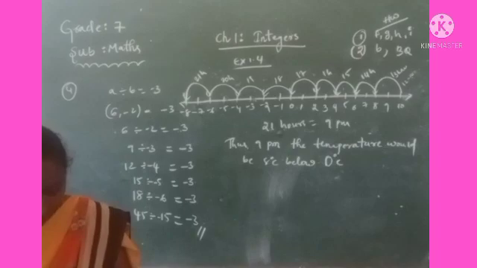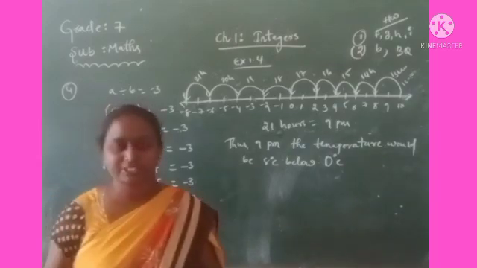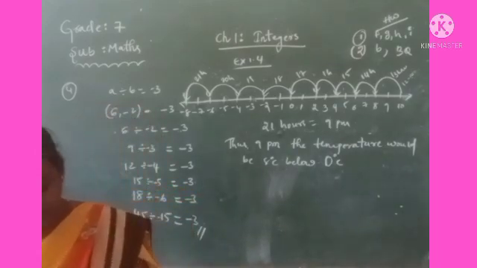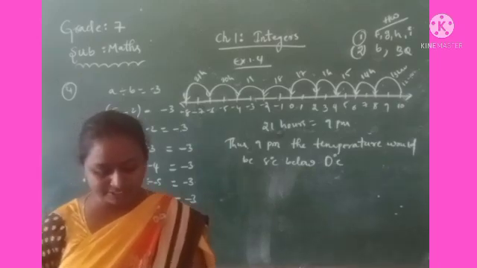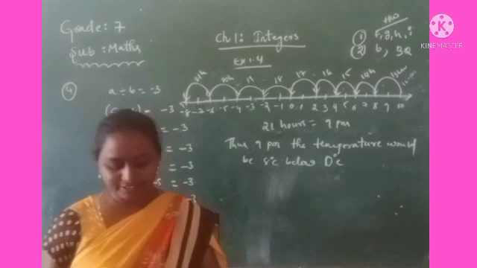Okay children, now come to the sixth question. In a class test, plus 3 marks are given for every correct answer and minus 2 marks are given for every incorrect answer.